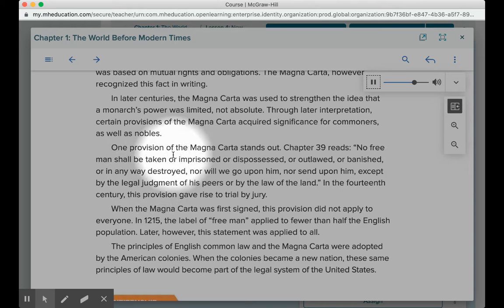One provision of the Magna Carta stands out. Chapter 39 reads, "No free man shall be taken or imprisoned or dispossessed, or outlawed, or banished, or in any way destroyed, nor will we go upon him, nor send upon him, except by the legal judgment of his peers or by the law of the land." In the 14th century, this provision gave rise to trial by jury.